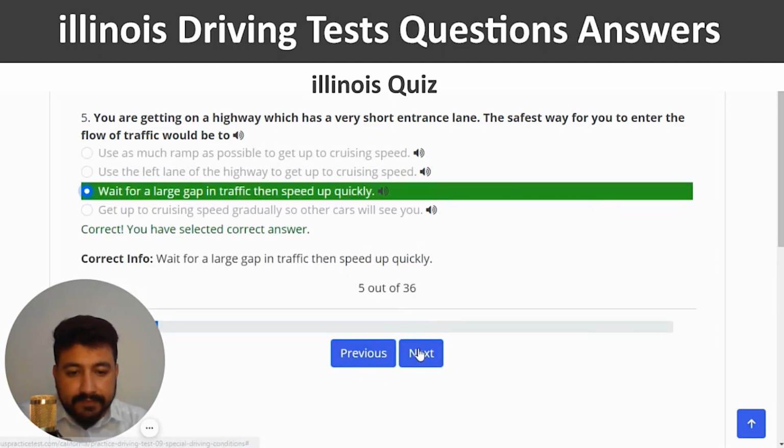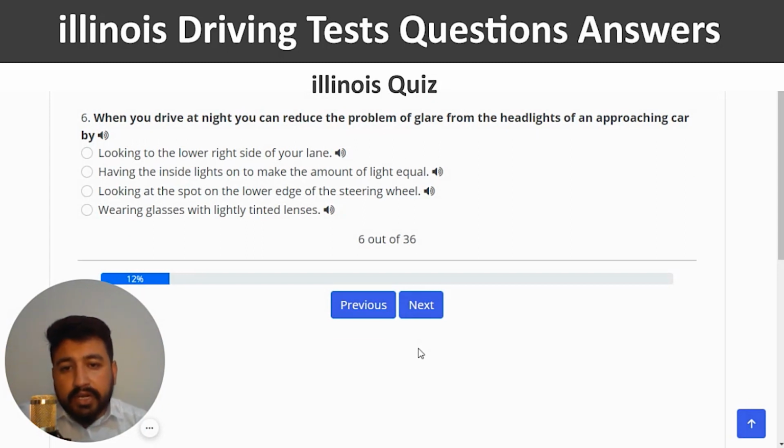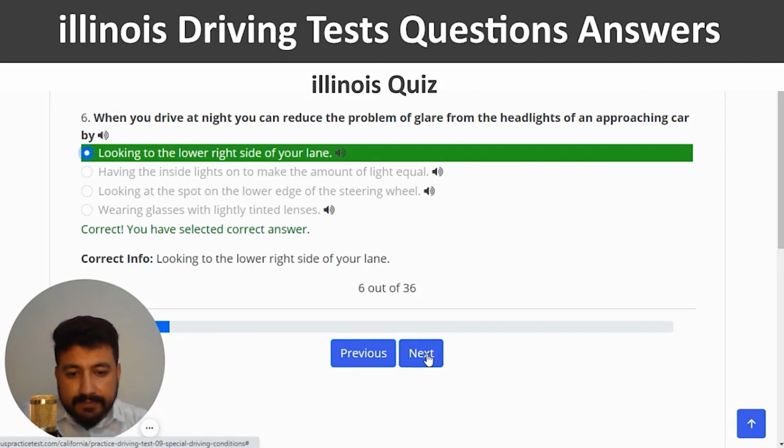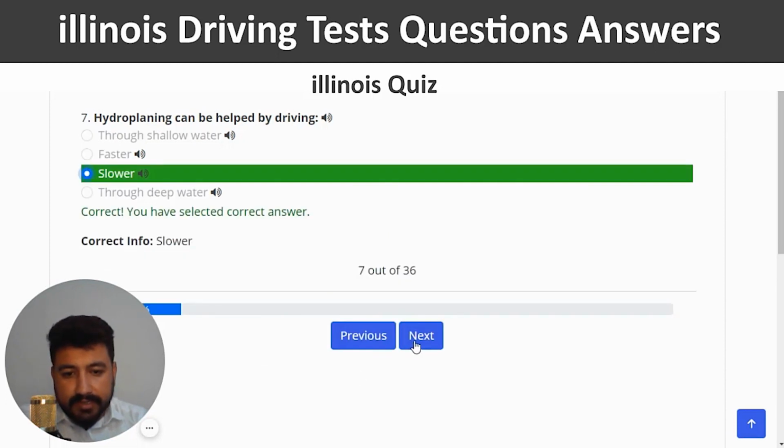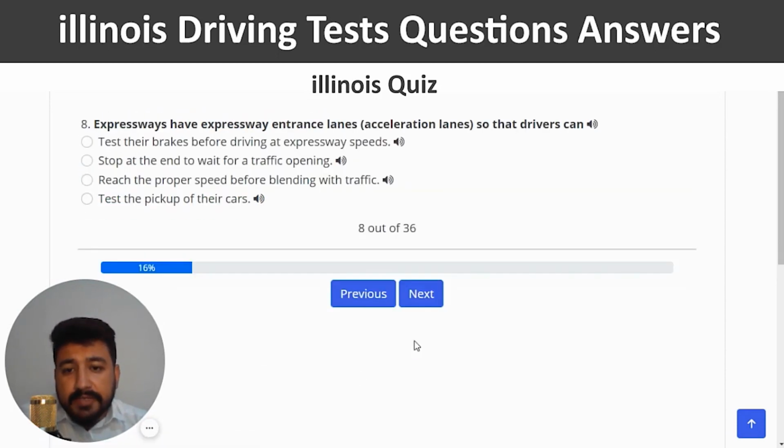Correct. And next. When you drive at night, you can reduce the problem of glare from the headlights of an approaching car by. So the right answer is looking to the lower right side of your lane. Yeah. And next. Hydroplaning can be helped by driving. So the right answer is slower, which is the third option. Correct. And next. Expressways have express entrance lanes, acceleration lane, so that drivers can reach the proper speed before blending with traffic. So I'm going to click on the third option.